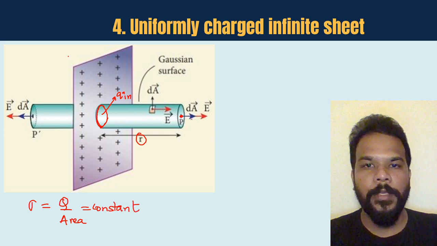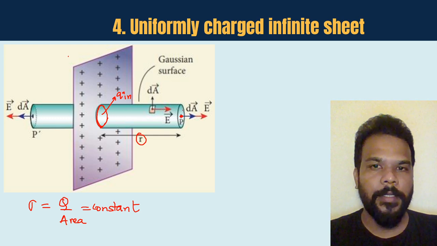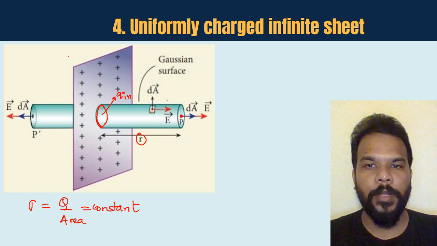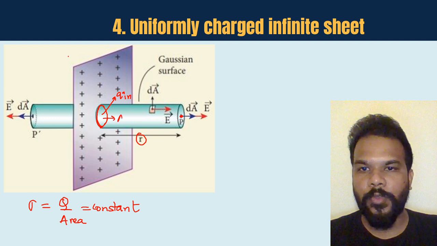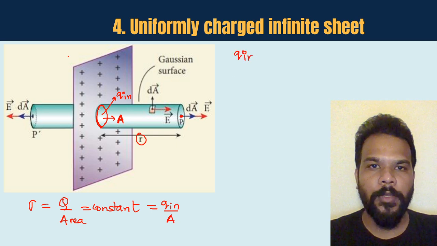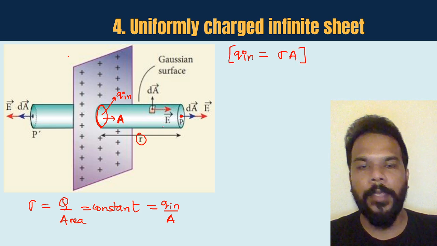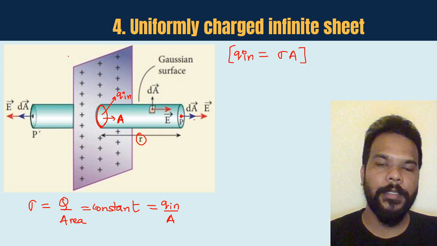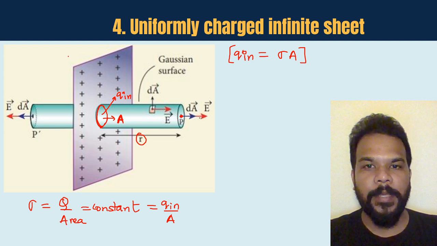Okay, so what we consider here, say this area over here, the circular area that you see, say this overall area is A. Okay guys, so I can say that the Q enclosed divided by A is also equal to sigma. So I can say that Q enclosed is going to be sigma into A. Okay. Now guys, have a look at the reasoning again in the same point.